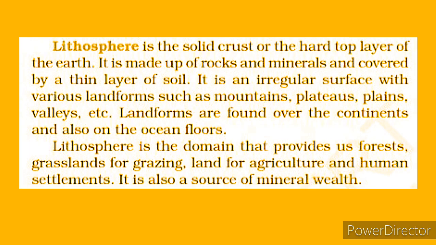First is lithosphere. The solid crust or the hard top layer of the earth is called lithosphere. It is made up of rocks and minerals and covered by a thin layer of soil. It means the land part of the earth where we live is known as lithosphere.